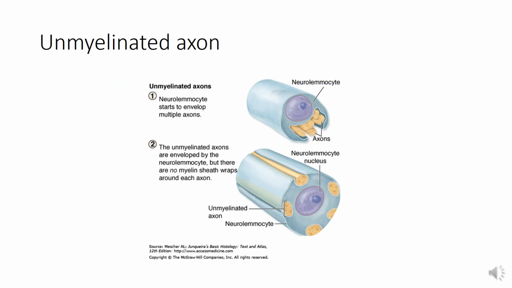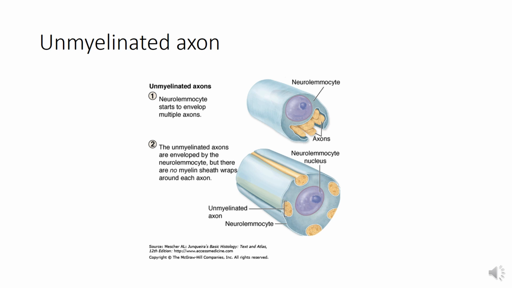The unmyelinated nerve fibers, the axons of smaller caliber, that is less than 1 micrometer in diameter, are not surrounded by a myelin sheath or any other covering. However, the unmyelinated nerve fibers receive trophic support from Schwann cells in the peripheral nervous system and oligodendrocytes in the central nervous system. Therefore, in the peripheral nervous system, the unmyelinated fibers run in grooves in successive Schwann cells.